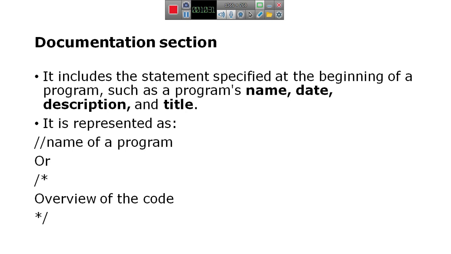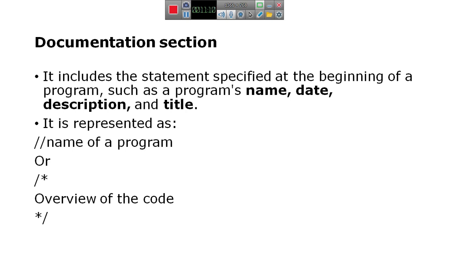So that is written on the top of the program by using this slash operator. We can use either two slashes or slash and star operators to write this documentation section, to write the title in the documentation section.